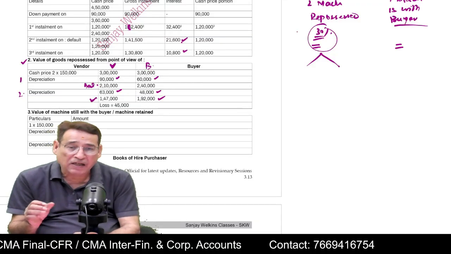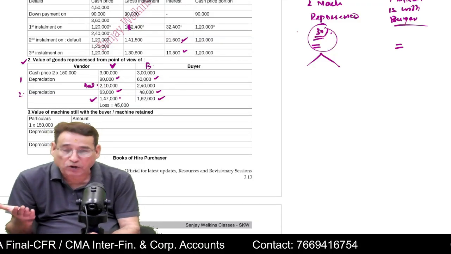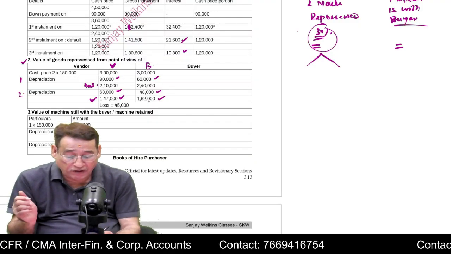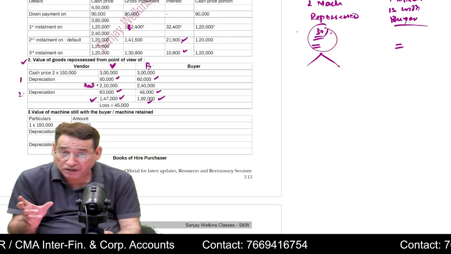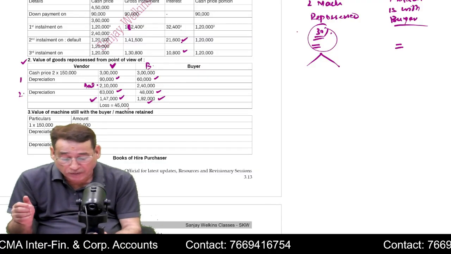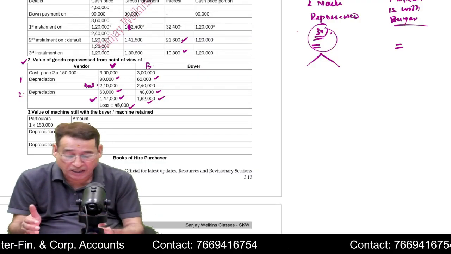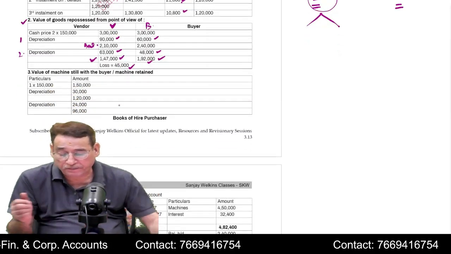The seller is considering this machinery worth rupees 1,47,000. But from the buyer's perspective, the value of the machine is 1,92,000. So that is why it will be considered as a loss to the buyer. You will take the difference of these two items, that will be equal to 45,000.